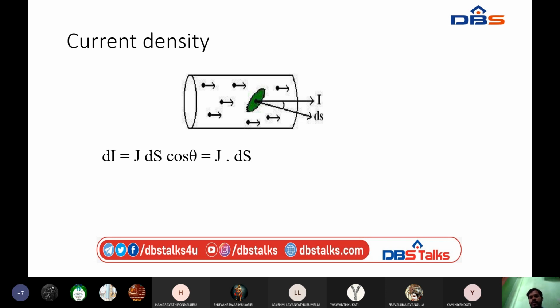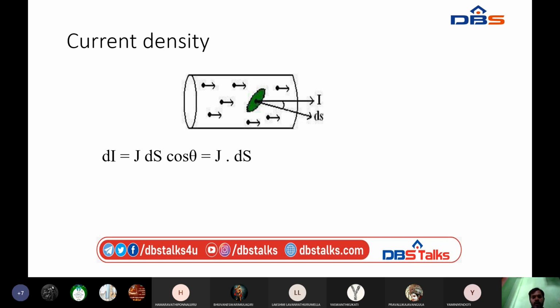Now I want to define a current equation. For that I am considering one volume, or one space. This is the total area, and in that I take a sample area whose area is ds.